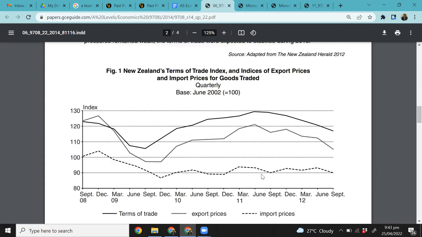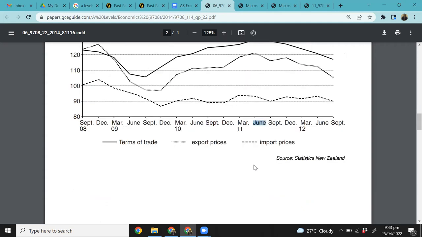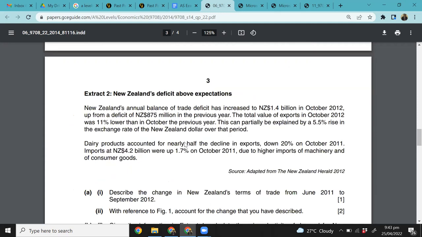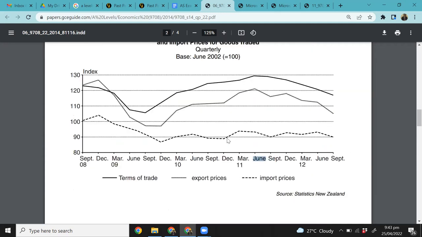So terms of trade is declining. Khizr, have a look at this. So this is June 2011. You can see that import prices are relatively stable. In fact, there was also a question that we answered in this regard, right? Describe the change in the New Zealand terms of trade from June 2011 to September 2012. And what we saw was that import prices were relatively stable, but there's a sharp decline in export prices. So if export prices are declining and your import prices are kind of steady, right? So what it would do overall to your terms of trade is that your terms of trade will deteriorate or decline, right? Or get worse.